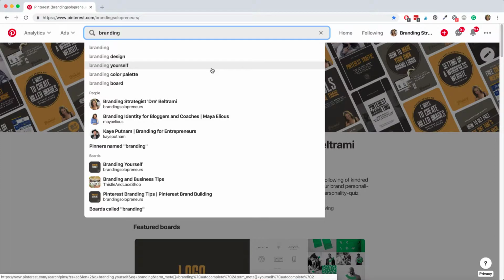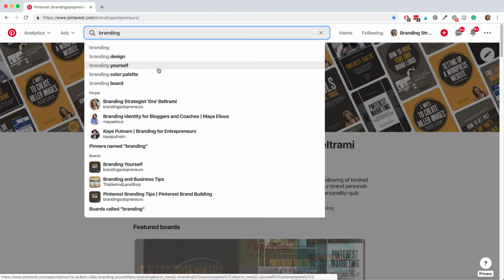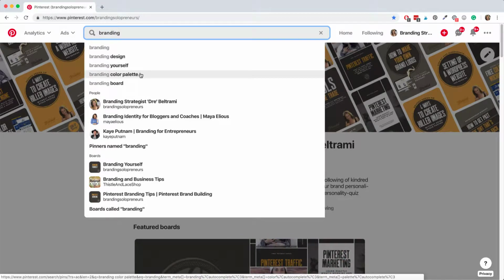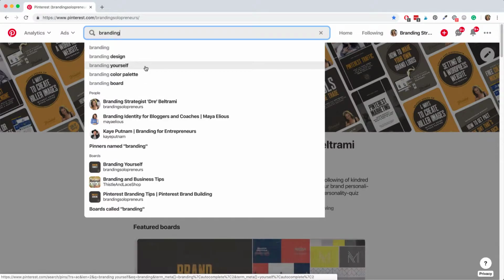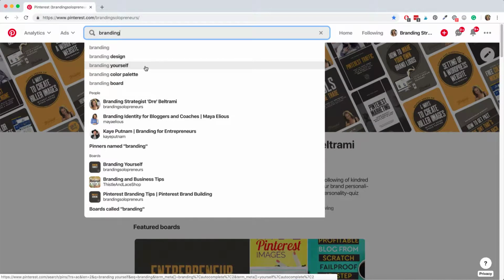So instead, what you want to do is find long tail keywords, and all that means are multi-word keywords. So for instance, branding yourself, branding color palette, multi-words. Those are called long tail keywords. And that's exactly what you want to find. And that's exactly what your Pinterest keyword research is all about: finding these long tail keywords to target in your content.